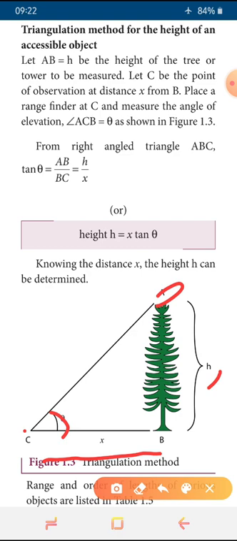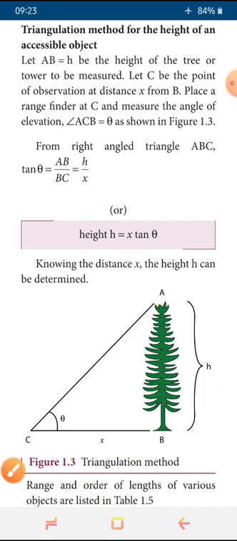So what is AB? That is H. And what is BC? X. So from this, using the cross multiplication, height H is equal to X into tan theta. If we know the theta value, so knowing the X and knowing the theta value, we can find out the height of the tree. Not only height of the tree, we can find the height of the building, height of the mountain, like that we can find using this method. Okay, so this is called as triangulation method. It is very simple method.